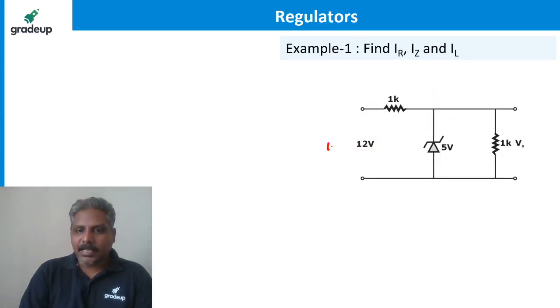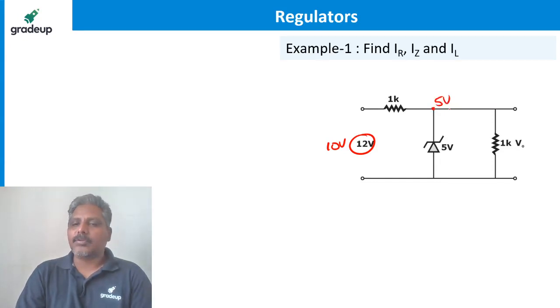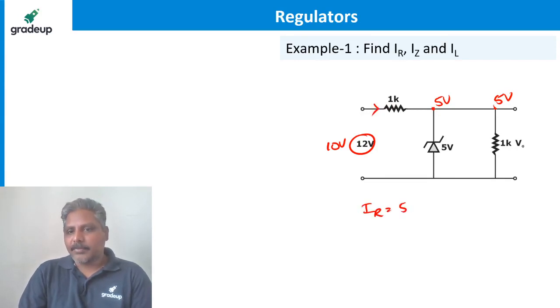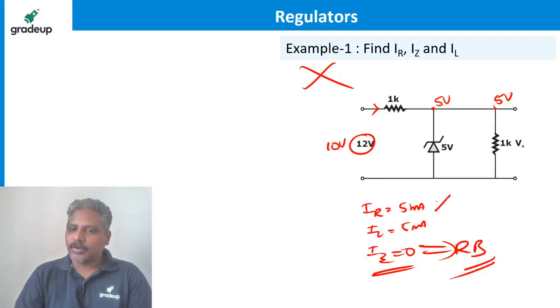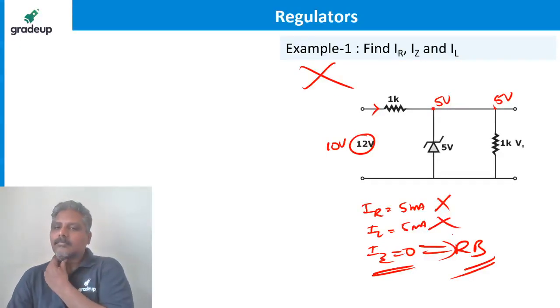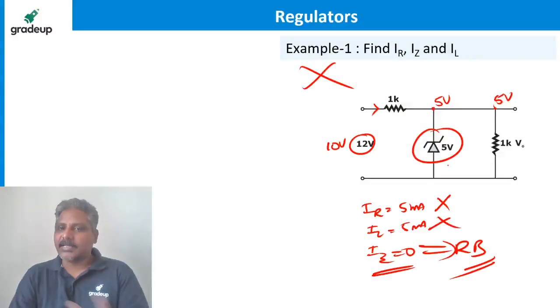Suppose once again 10 volts is the voltage I apply, and I assume that it is under breakdown at 5 volts. Then I find IR equal to 5 milliampere, IL equal to 5 milliampere, so IZ I will get as 0. From this also I can say Zener current is 0 means Zener is under reverse bias. So it is not a regulator. So what you found is wrong. As a regulator these values are wrong. Got it? That way also you can say.